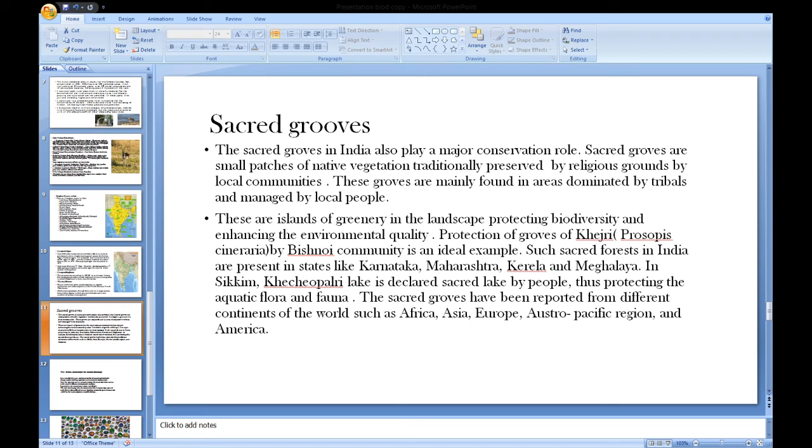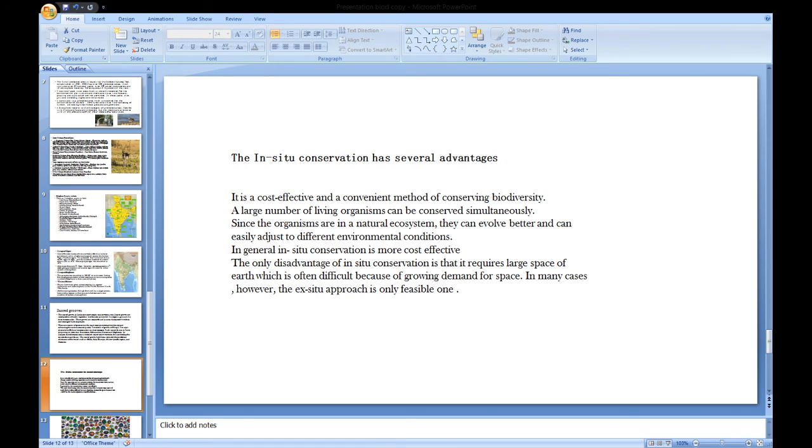The sacred groves have been reported from different continents of the world like Africa, Asia, Europe, Austro-Pacific region and America. The in situ conservation has several advantages. First, it is cost effective and is a convenient method for conserving biodiversity. A large number of living organisms can be conserved simultaneously. Since the organisms are in the natural ecosystem, they can evolve better and can easily adjust to different environmental conditions. In general, in situ conservation is more cost effective.